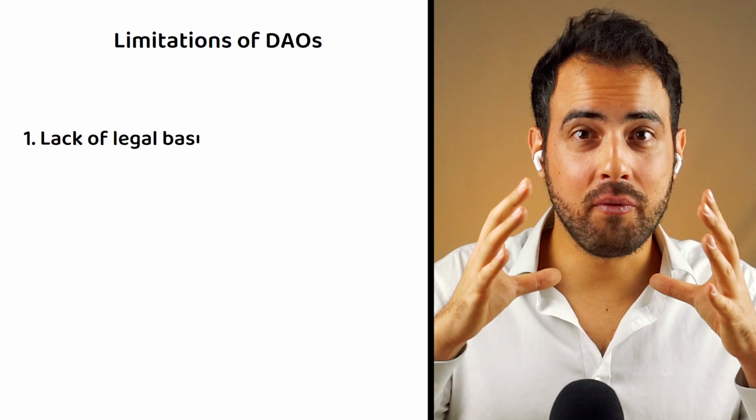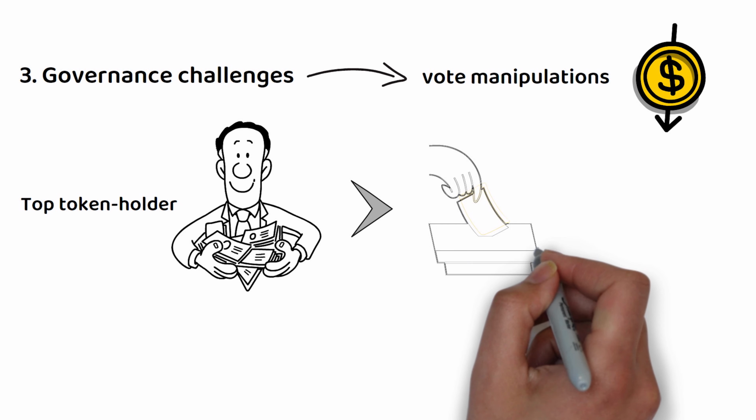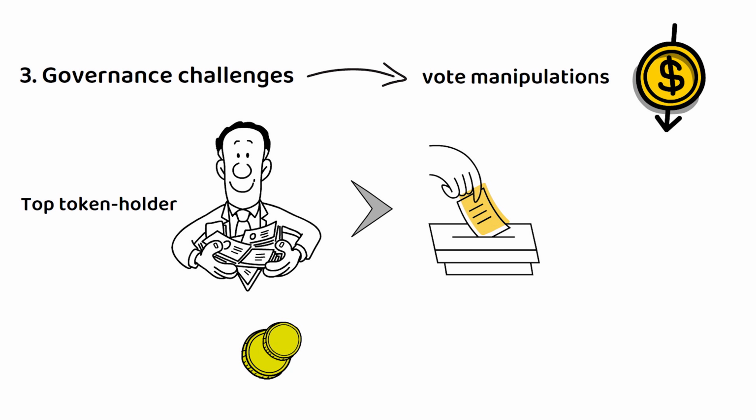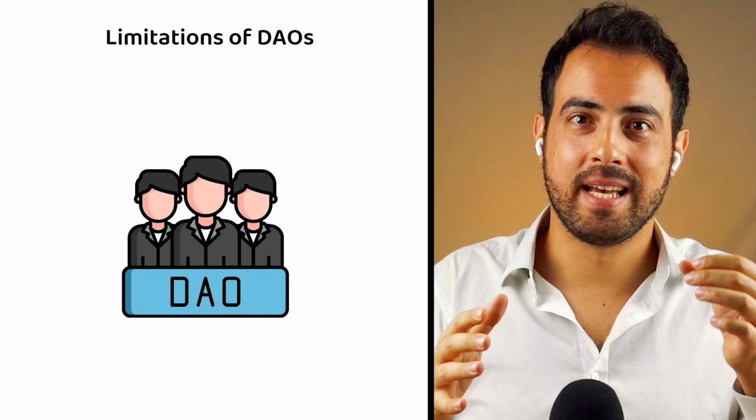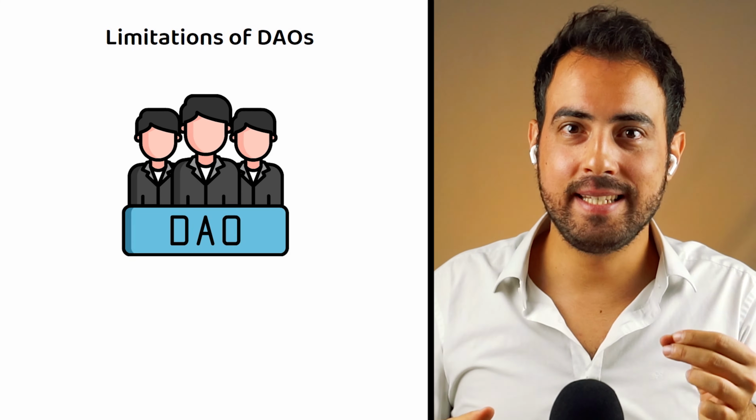Another big challenge that DAOs are facing is vote manipulation, especially for DAOs with low market capitalization. For example, a top token holder can easily pass a proposal that is not in the best interest of the DAO members. And that's because the more tokens someone has, the greater his voting power is. These limitations and challenges can easily undermine the DAO's credibility and trustworthiness.